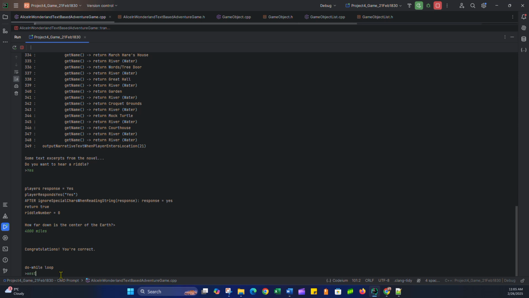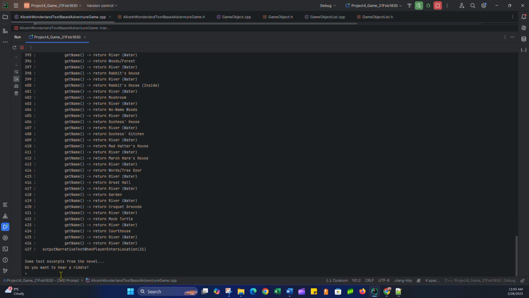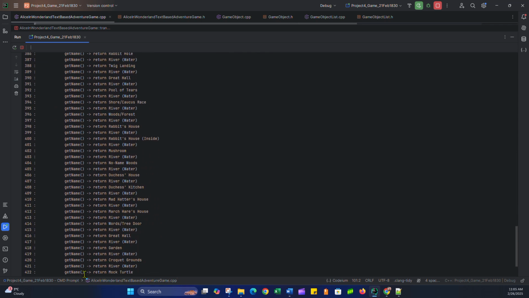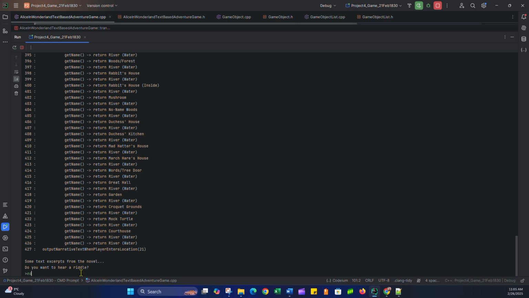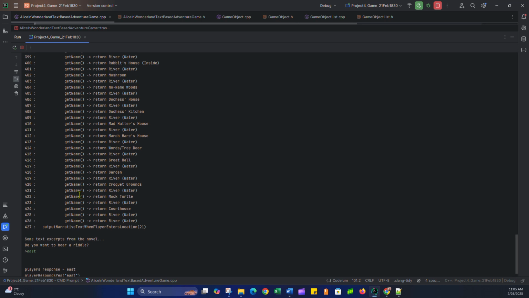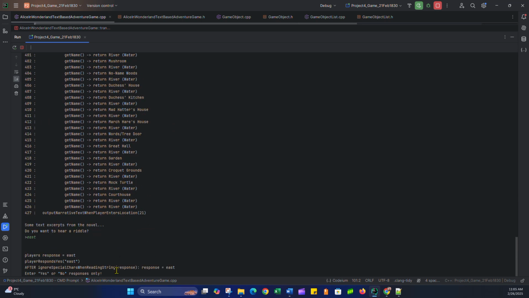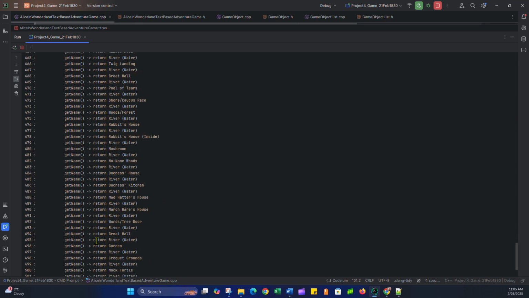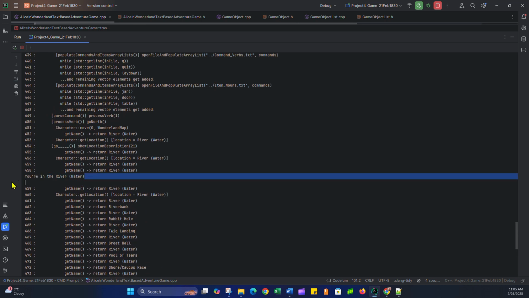I can go west, but I'm just still in the river, indicated by this. I could go east. I'll still be in the river. Still in the river. I believe I'm still in the river. Let me just double check. It's been a while. Yep, still in the river. Did I want to hear a riddle? No. Still in the river. I could go north. I'll still be in the river. And again, you're still in the river.